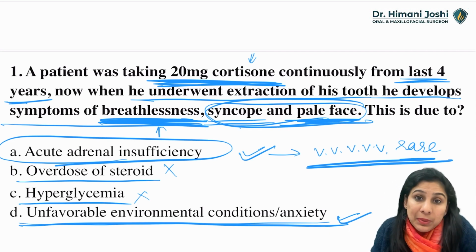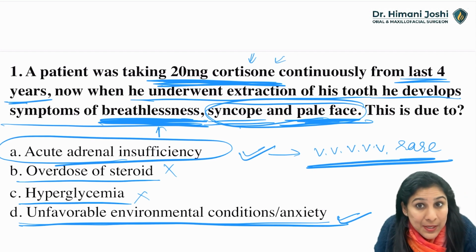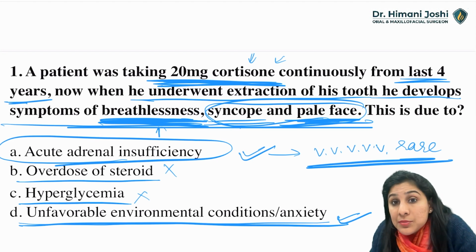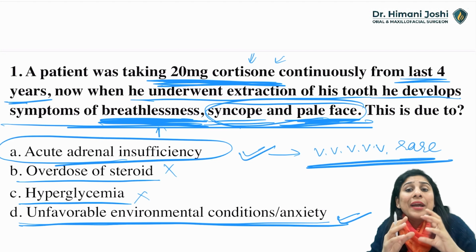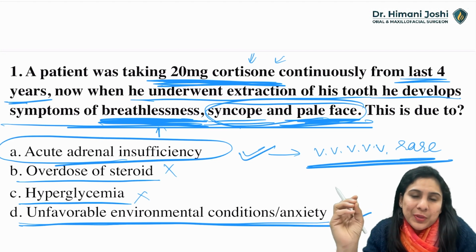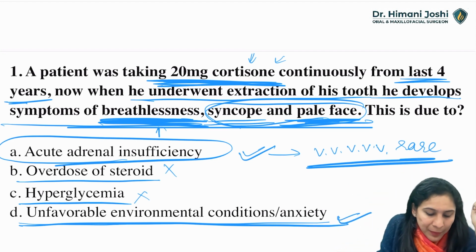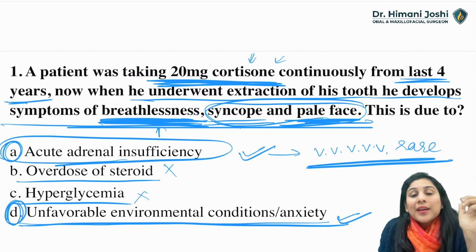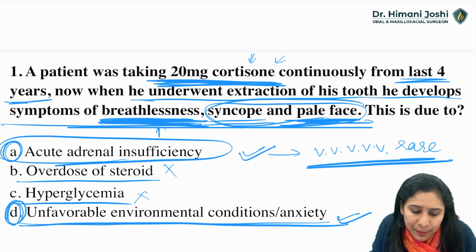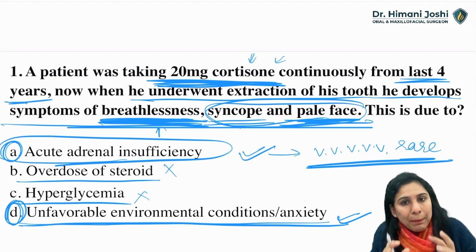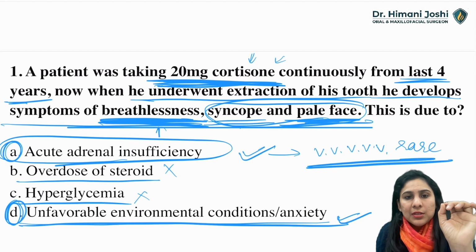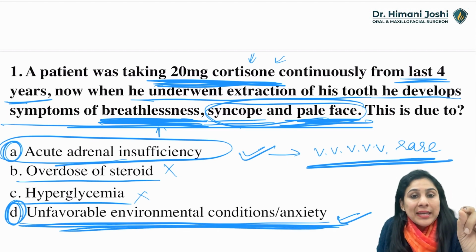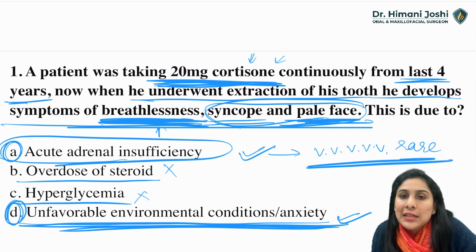The student doesn't remember whether the dose of steroid was this, whether the dosing was given, whether only these were the symptoms or there were some more symptoms. Okay, I have just copied this question from one of your books and I have tried to explain what the problem is in solving these questions. Now you know the concept. It can either be A or it can be D. In exam, definitely there will be a better framing of the question, and depending on that you have to mark either A or D.